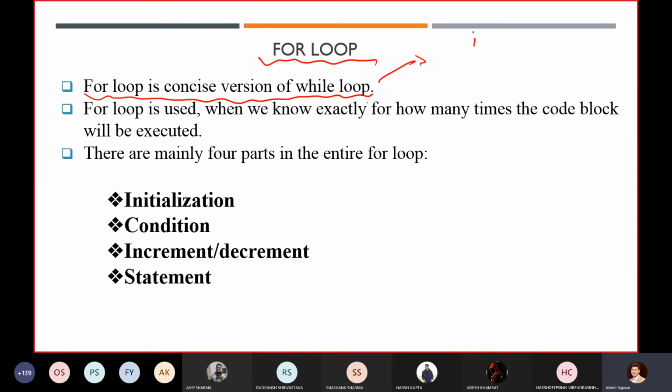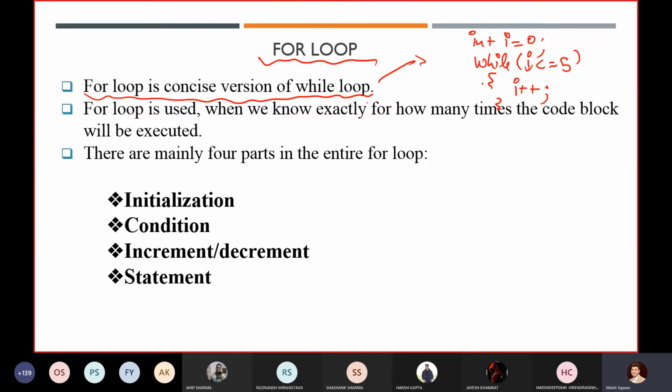Because in a while loop, first of all, you are initializing a variable. Then you are writing the condition, whether i is less than or equal to 5, whatever the condition. Then you are writing the body. Then you are performing some operation like increment or decrement on this.